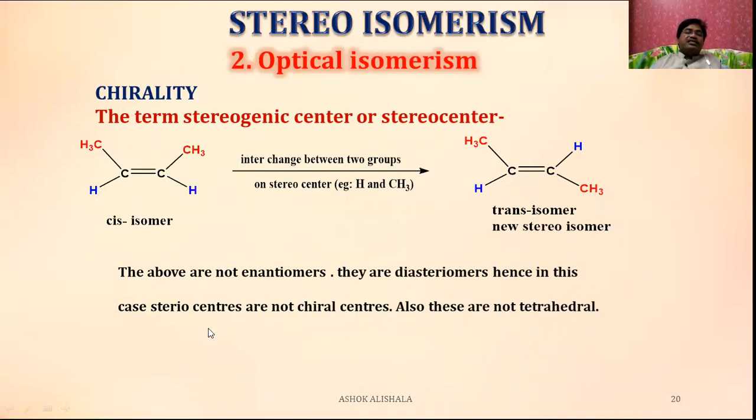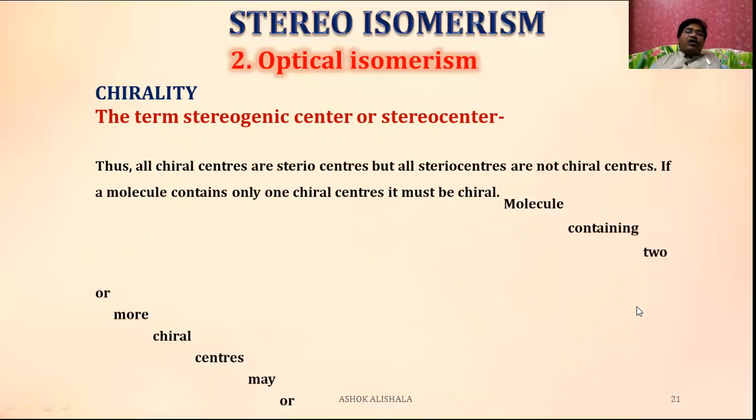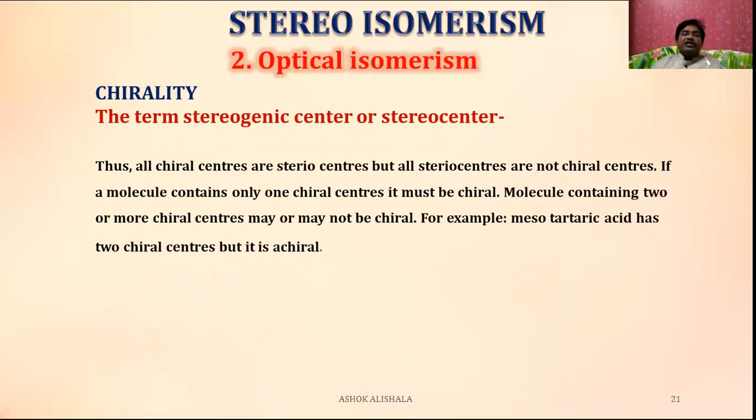Hence, in this case, stereo centers are not chiral centers. This is not a chiral center. Even though these are stereo centers, they are also not tetrahedral. Thus, all chiral centers are stereo centers, but not all stereo centers are chiral centers. If a molecule contains only one chiral center, it must be chiral. A molecule containing two or more chiral centers may or may not be chiral.